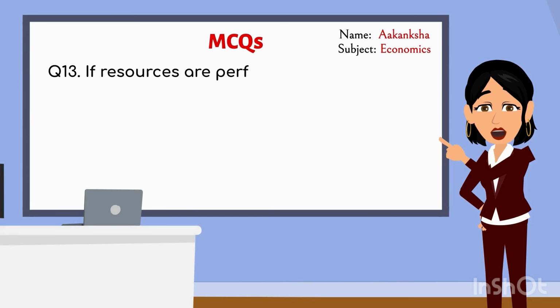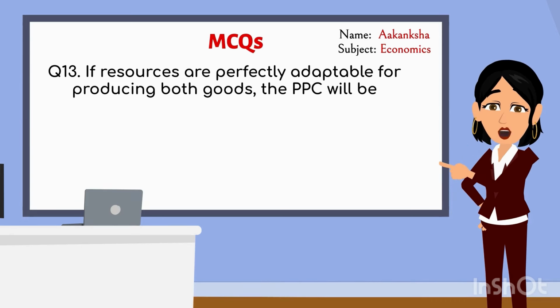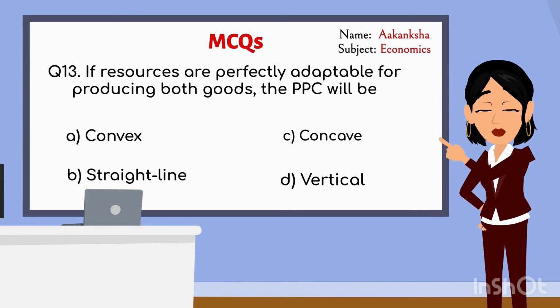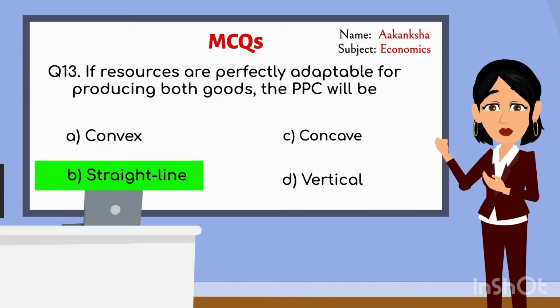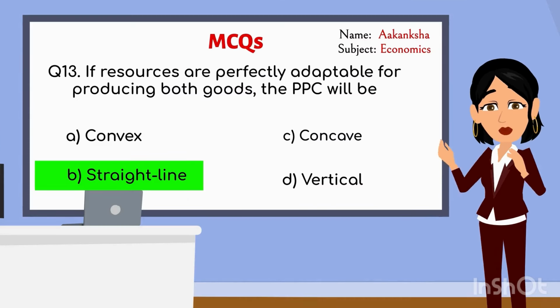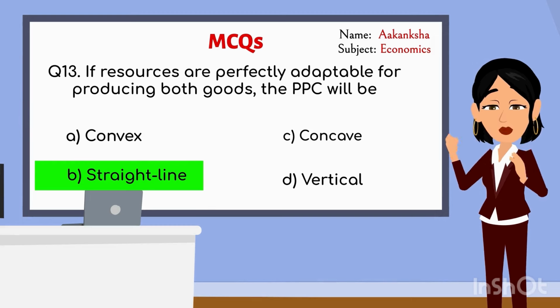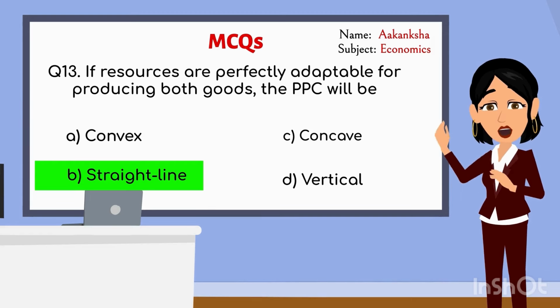If resources are perfectly adaptable for producing both goods, the PPC will be: A. Convex. B. Straight line. C. Concave. D. Vertical. Ma'am, the answer is B. Straight line. Good! If resources are perfectly adaptable for producing both goods, the PPC will be a straight line.